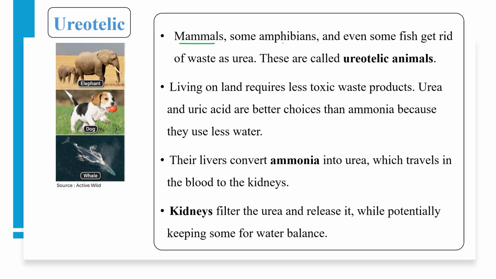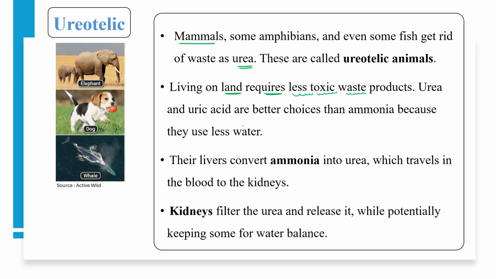The second type comes under the ureotelic category, in which mammals, as you can see over here, elephant, dog, whale also, some amphibians and even some fishes, get rid of urea as a waste, and collectively we can use the term ureotelic for the same. Mainly all those animals which normally live on land require comparatively less toxic waste products, and urea and uric acid are better choices than ammonia. Ammonia is very highly toxic.